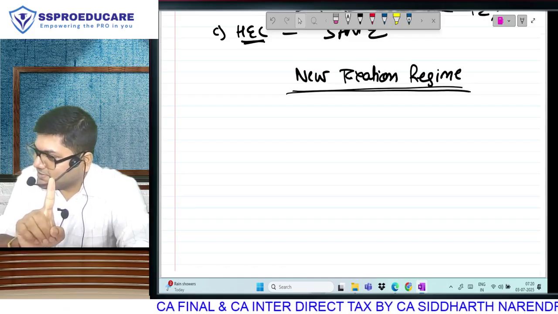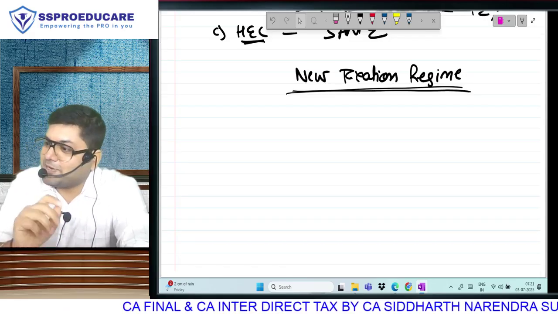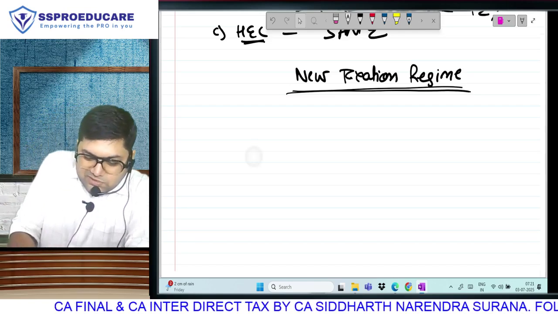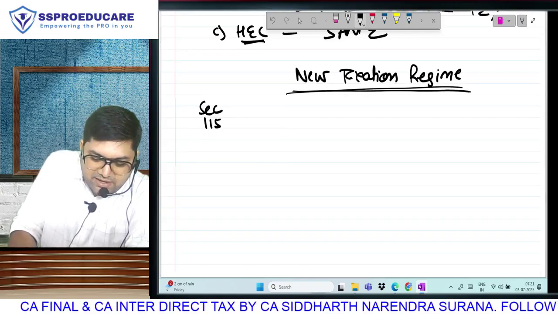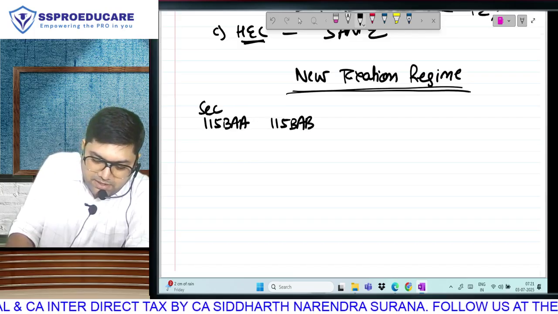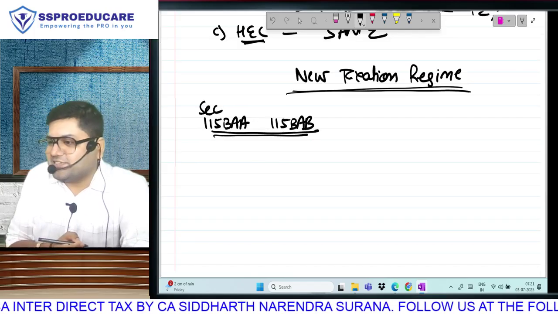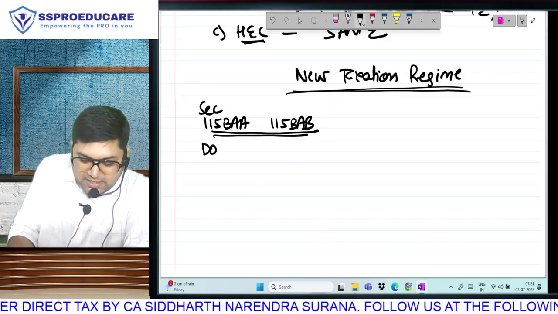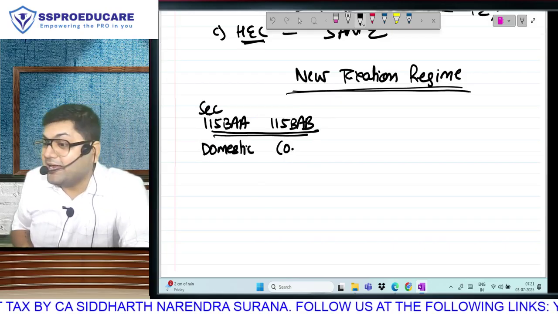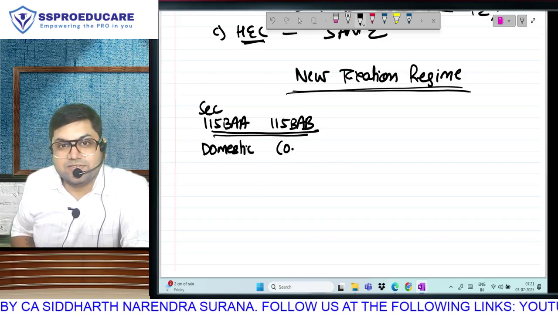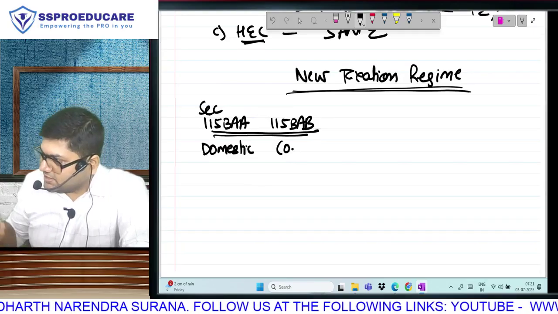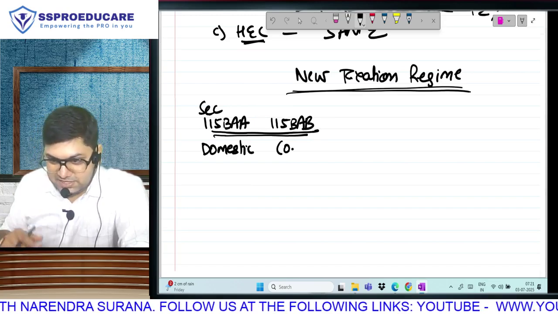The interim budget of February, the final budget of July, and the ordinance of September, because a lot of things in income tax were changed. And 2 sections were introduced: Section 115 BAA and 115 BAB. A new taxation regime was introduced for domestic companies. Which budget? The 2019 budget. Companies which are in manufacturing business will come in BAB and other companies will come in BAA.